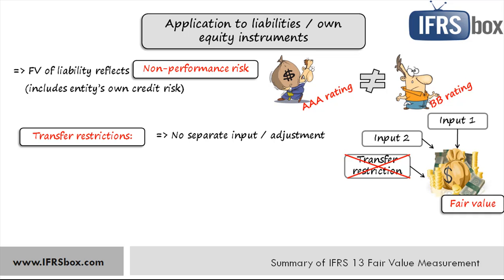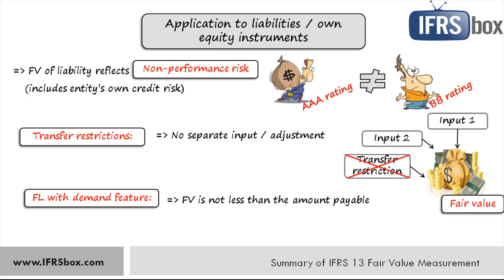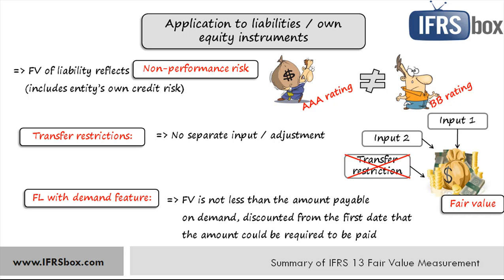at your valuations. Then, the next specific feature of the financial liabilities can be demand feature. It means that the liability can be payable on demand. In this case, the fair value of a financial liability with demand feature is not less than the amount payable on demand, discounted from the first date that the amount could be required to be paid.